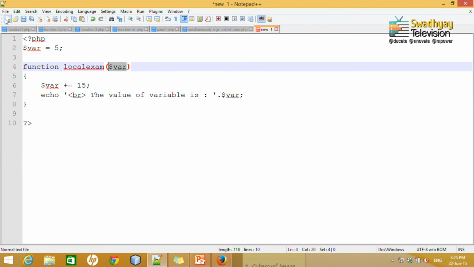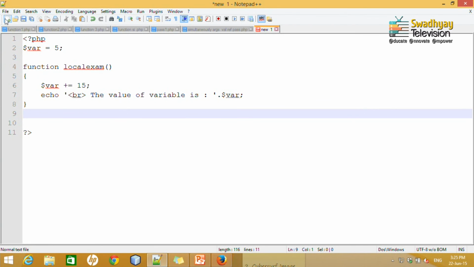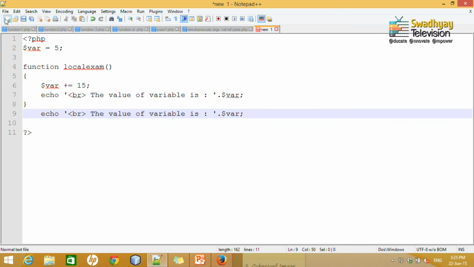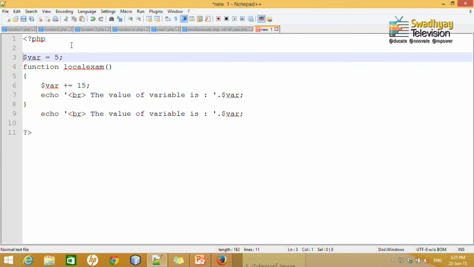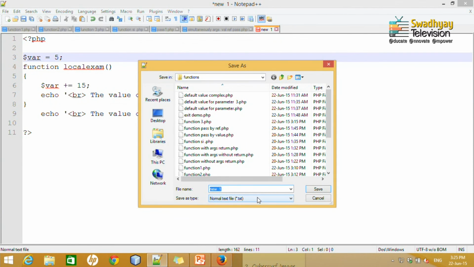Okay, let us say first I write without providing any argument, and now I write the value of variable is $var. So, look at in this example I call the variable which I define outside the function. I save this one as a file, save as, let us say, scope example dot php.